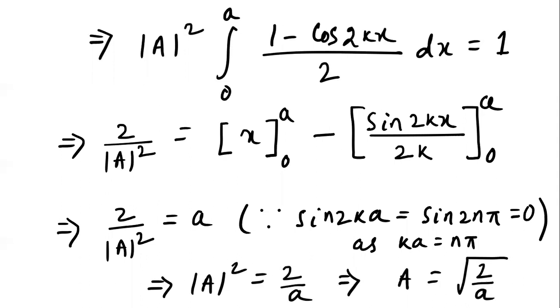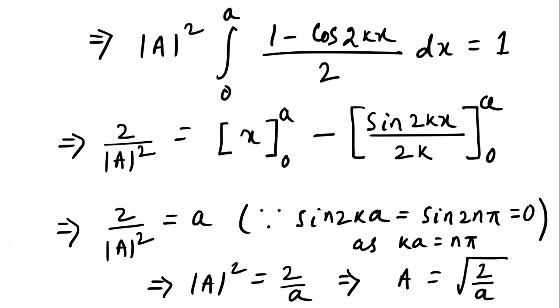Further, you can solve it for mod A squared, which is 2 by a, and then you can write A is equal to square root of 2 by a. So in the wave function psi x is equal to A sin kx, we got the value of A. We solved the value of A from the probability density: the integral of mod psi squared dx from minus infinity to infinity is equal to 1. Using that, we got the value of A, right?